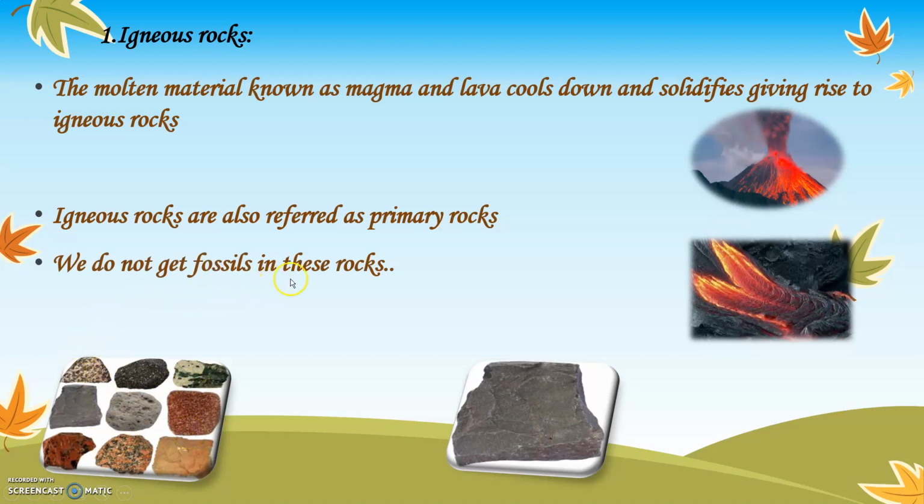We do not get fossils in these rocks. Fossils are remains of plants and animals. After they are dead, the bones get mixed with the soil or in the stone. So in igneous rocks, we do not get fossils because these rocks are formed out of lava and magma. Basalt is an example of this rock. You can see these are all the examples of the igneous rocks which are formed out of lava and magma.